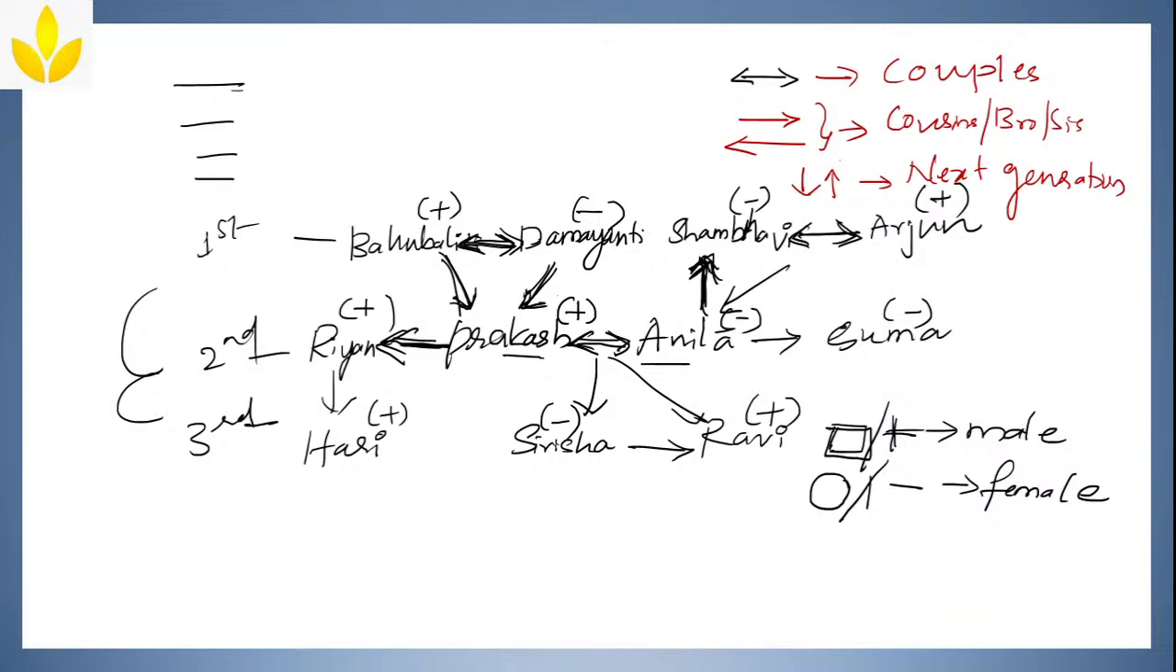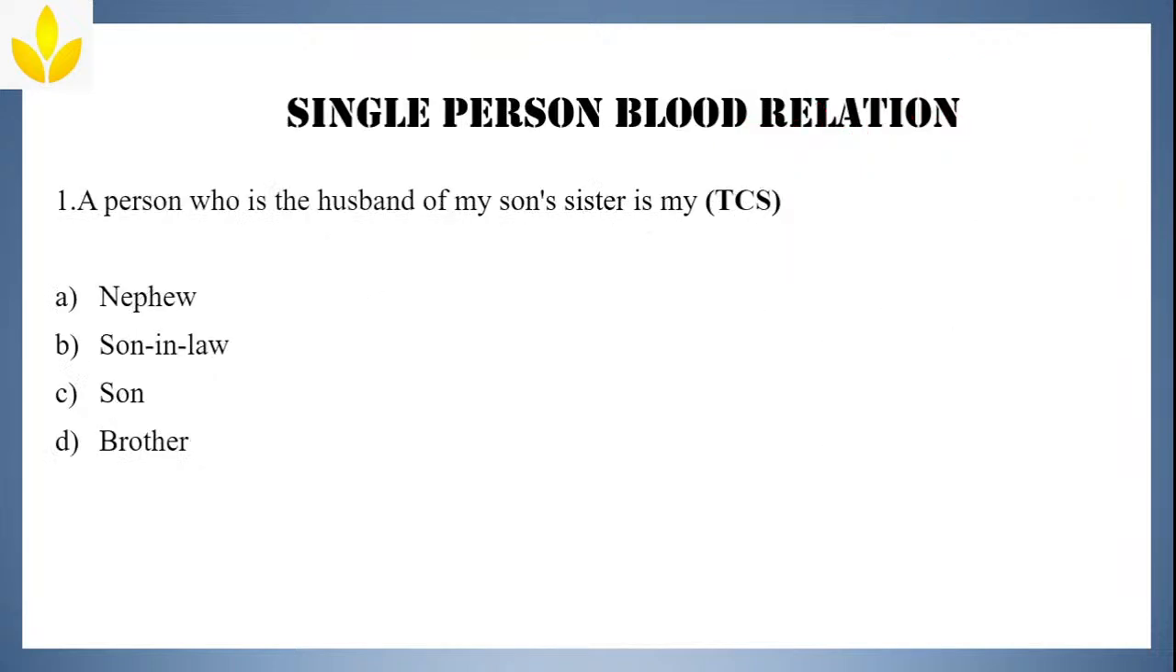After this, how to use these symbols and how we are going to make use of them, we'll see in the next topic, single person blood relation. First, when you look at this, a person who is the husband of my son's sister is mine. So how are you going to do it? Bracket where you find the word of. Here is of. I'll break the sentence. Break the sentence wherever you find of, and then start solving it from right to left. Clear? You have to break the sentence wherever you find of and then start solving it from right to left.